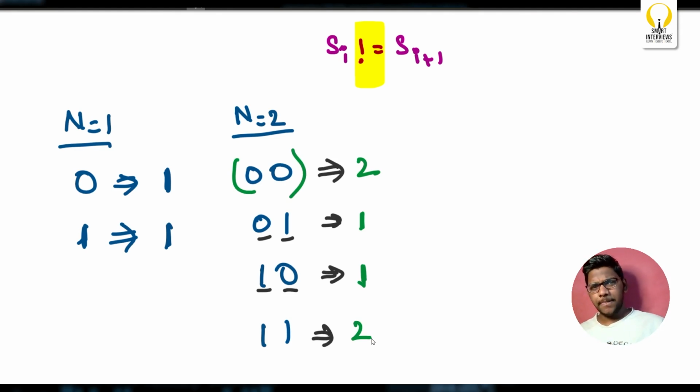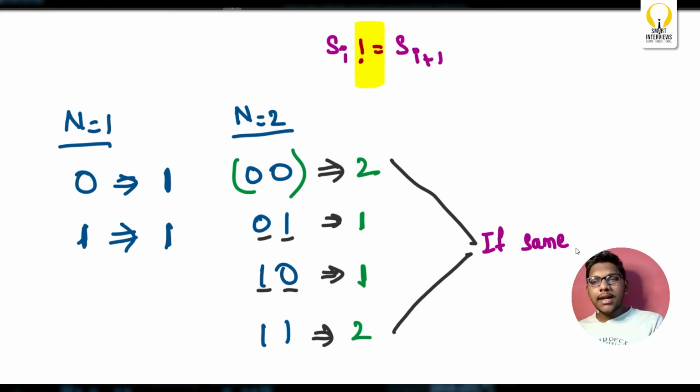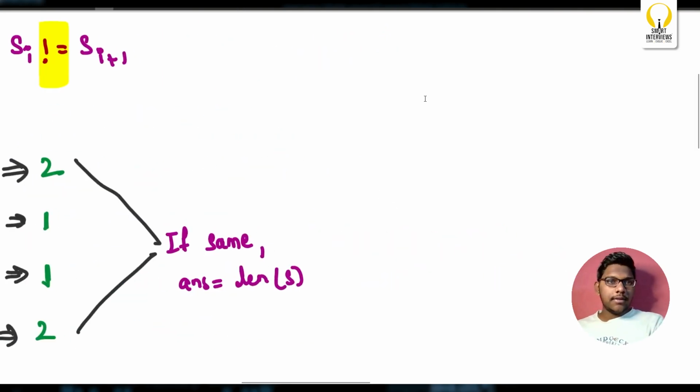So what do you observe? If a string has all the same characters, you can't remove even one character from it. So your answer will be the length of s. That's for sure. As the value of n is small, we'll consider a bigger one. Let's consider n equal to 3 now.